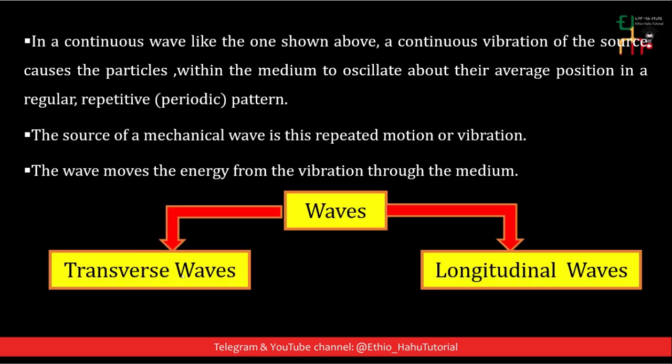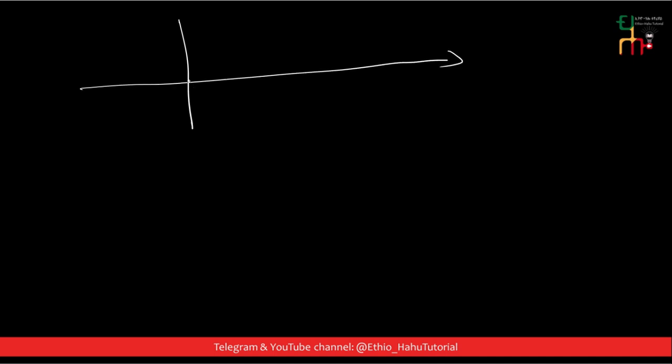Mechanical waves can be classified as transverse waves and longitudinal waves, depending upon the displacement of the particles of the medium and the propagation of the wave. For example, if we have a string, and if this string is disturbed, the particles of the string will move up and down. This is a string.